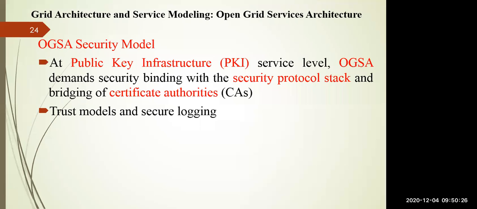You can also go for the trust model. You have to establish trust between two different components. If it is trustworthy, then only the service can be provided. Otherwise, that user will be treated as not a genuine user. And the SSL protocol or SSH is used to provide secure login into the OGSA model.